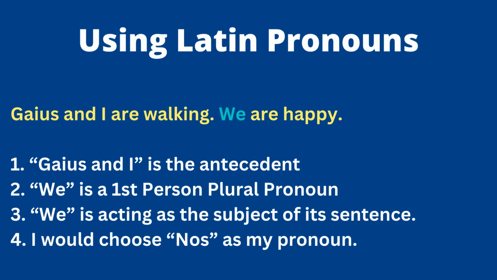So let's take a look at an example, because I think it's easier to see when you're looking at actual sentences, right? If you had "Gaius and I are walking," and then your second sentence was "We are happy." What's the antecedent of we? What word, or in this case words, is we replacing? It's Gaius and I. That's the antecedent. Okay, because it's me, I, and there's more than one person here, it's first person plural. That's what my pronoun is, we. Okay, and in its own sentence, we is acting as the subject.